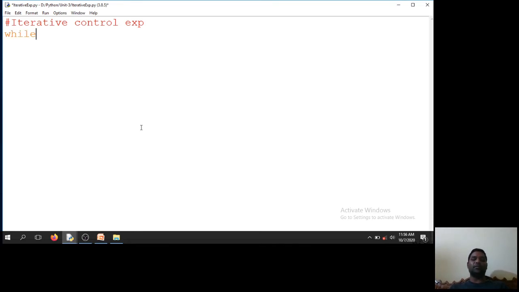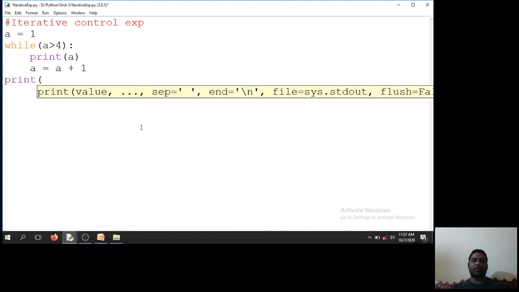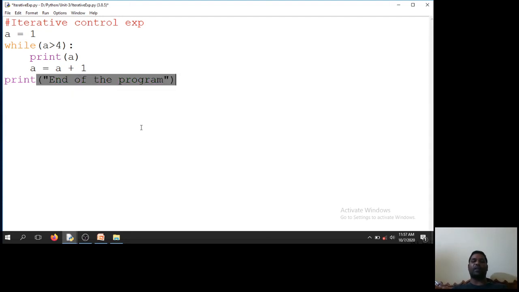I say while. First I will take A is equal to 1. While A less than 5 or 4, I have the statement print A, then A is equal to A plus 1. After completion of this block, print "end of the program". That means the condition has failed, and it will come out of the loop.